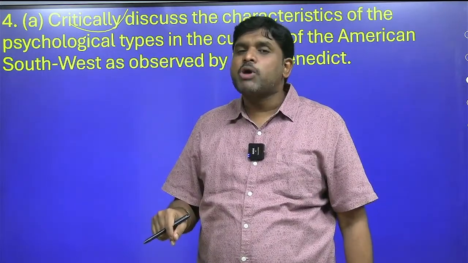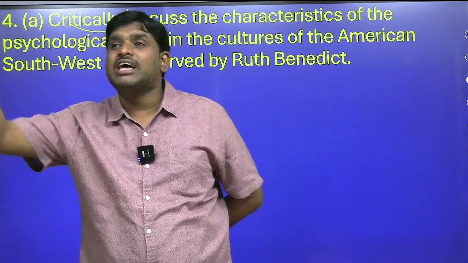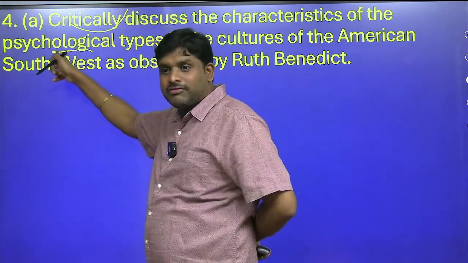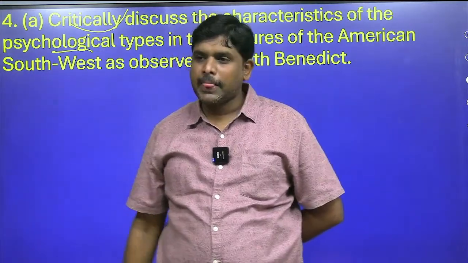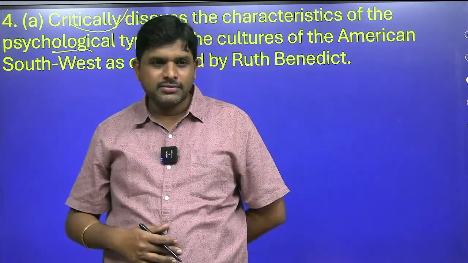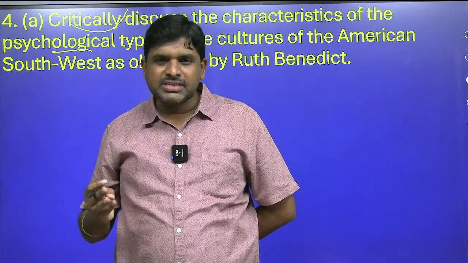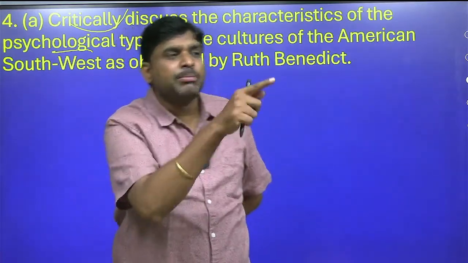This school is responsible for psychological studies and has led to the evolution of psychological anthropology. Why? The psychological anthropology beginning has been done by whom? Ruth Benedict mainly. Like this we have to write. She gave a term. What is the term? Like modal personality, basic personality. What did she give? One special genus. What will the special genus be? Psychological type. The special genus is Apollonian. The special genus is Dionysian.